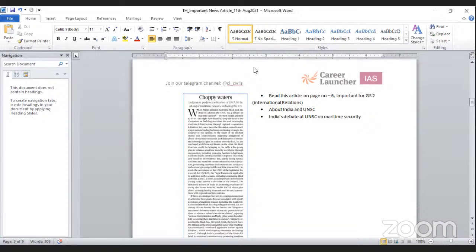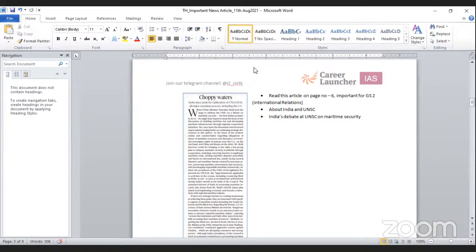For the first time in history, an Indian Prime Minister addressed the UNSC. Before this, other persons, for example the External Affairs Minister or other officials, used to address the UNSC. So this becomes very important.